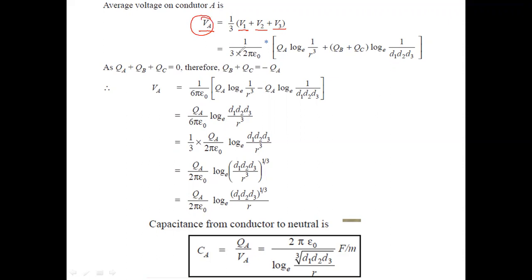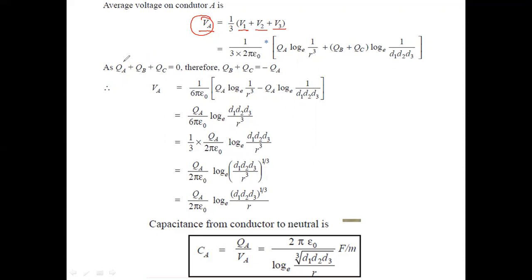So it is equal to 1 upon 3 into 2 pi epsilon 0, because we have to take the values of V1, V2, V3 for each position. So QA log e 1 upon r cube plus QB plus QC log e 1 upon D1 D2 D3. After solving it, we get the answer in this way.